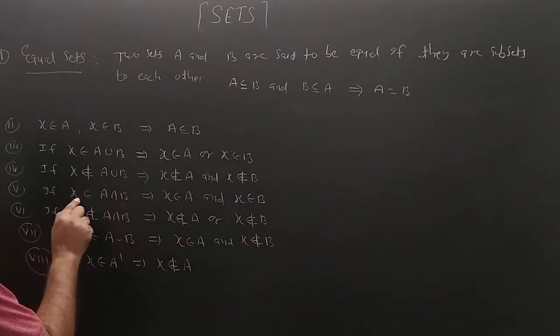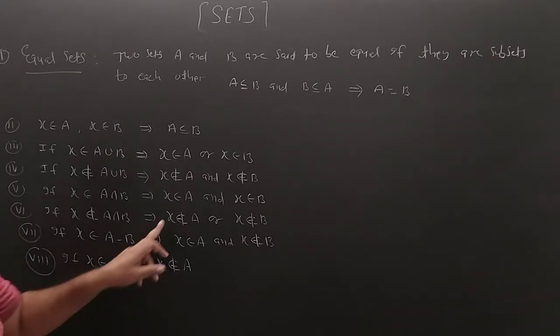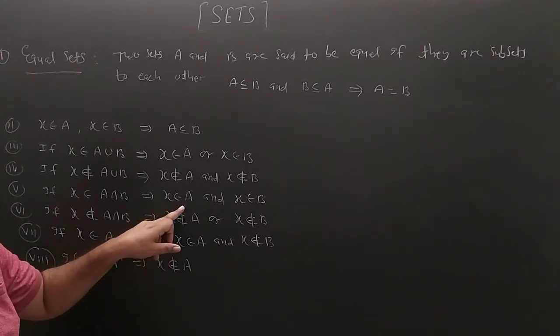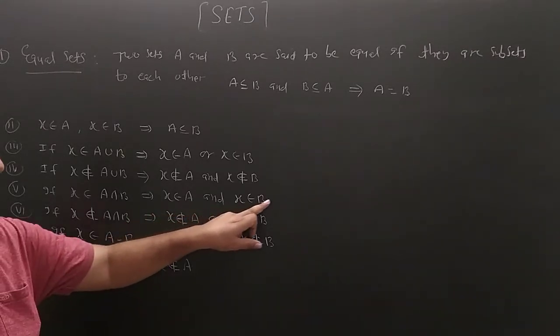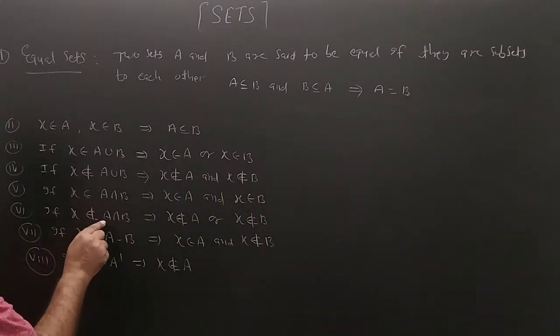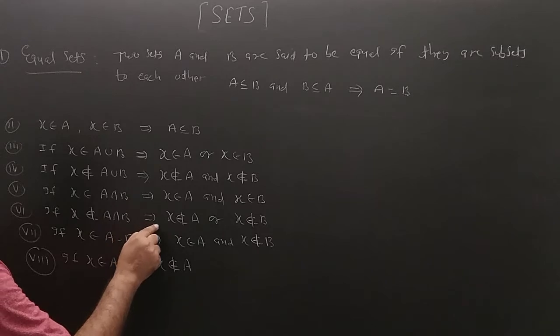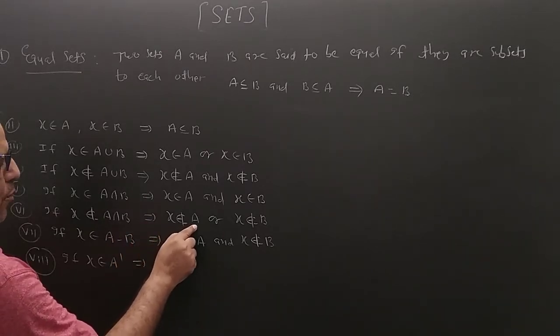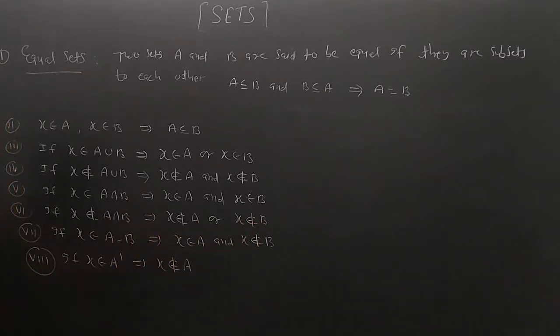Similarly, if X is the element of A intersection B, this implies that X is the element of A and X is the element of B. But similarly, if X is not the element of A intersection B, then we can say X is not the element of A or X is not the element of B.